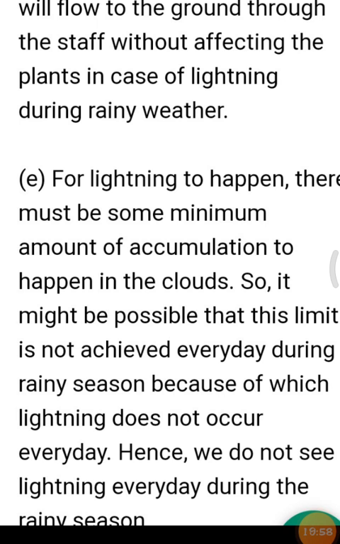The question: why is lightning not seen every day during the rainy season? The answer: for lightning to happen, there must be some minimum amount of accumulation to happen in the clouds. So, it might be possible that this limit is not achieved every day during the rainy season, because of which lightning does not occur every day. Hence, we do not see lightning every day during the rainy season.